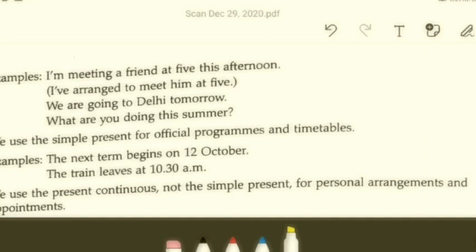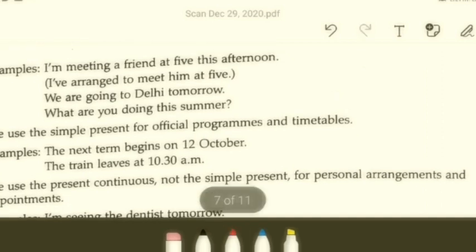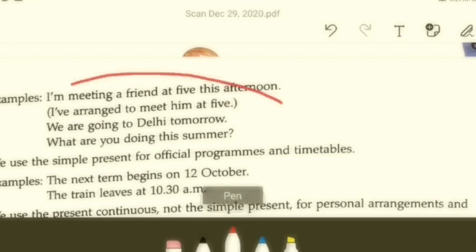We are going to Delhi tomorrow. Are going is basically present continuous, is/am/are plus ing from the verb. And what are you doing this summer? So in this manner, the present continuous tense is also used to express the future.